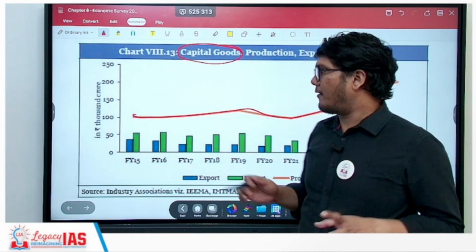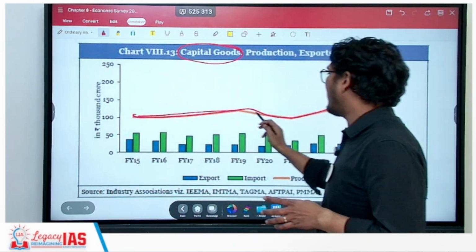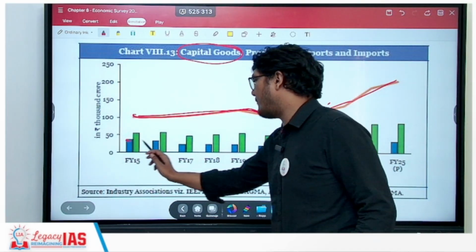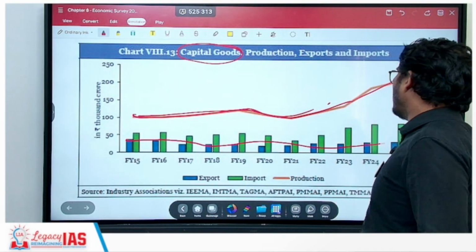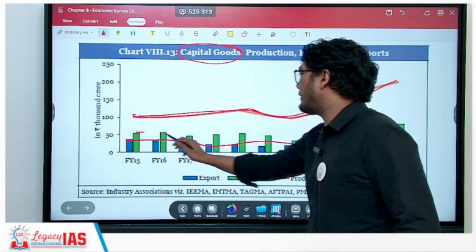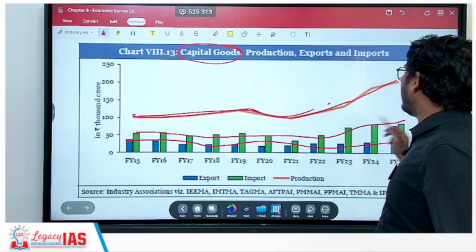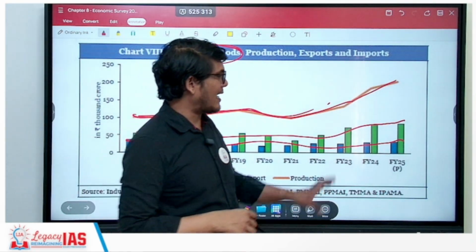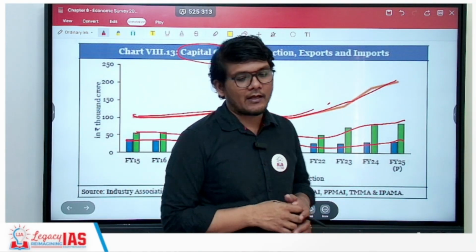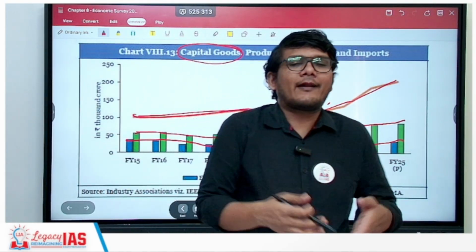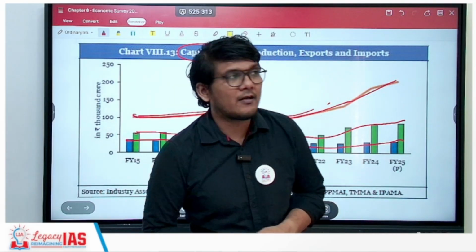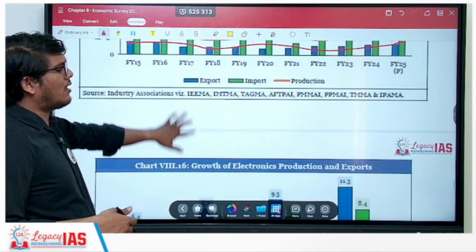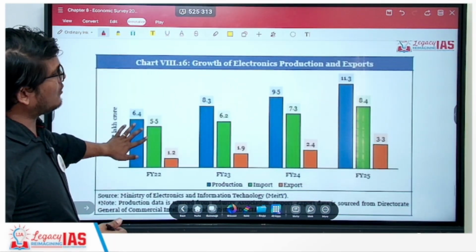So the Economic Survey has taken their production in general, but still talks about the export, which is lesser than the imports, which have increased. That is not much of a problem, in the sense that of course you will be giving more foreign exchange to the other country to buy it, but these are capital goods which will help you produce more and more in the coming years. So that is a good thing.